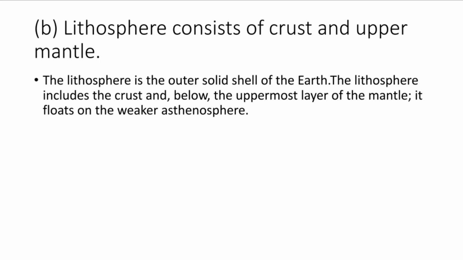Lithosphere consists of crust and upper mantle. The lithosphere is the outer solid shell of the earth. The lithosphere includes the crust and below the uppermost layer of the mantle. It floats on the weaker asthenosphere.